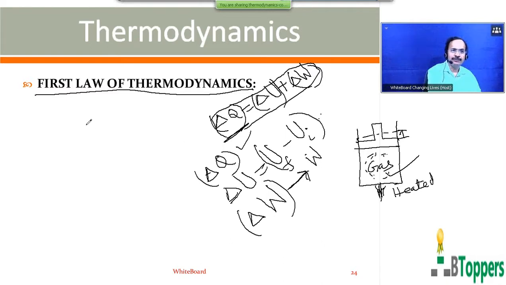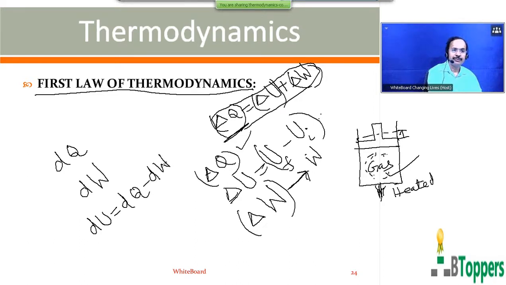So in the differential form, the first law of thermodynamics can be written like this. The system absorbs an infinitesimally small amount of heat energy dQ in a process, and dW represents the infinitesimally small amount of work done by the system. Then the infinitesimally small change in energy in the process is given by dU equal to dQ minus dW.